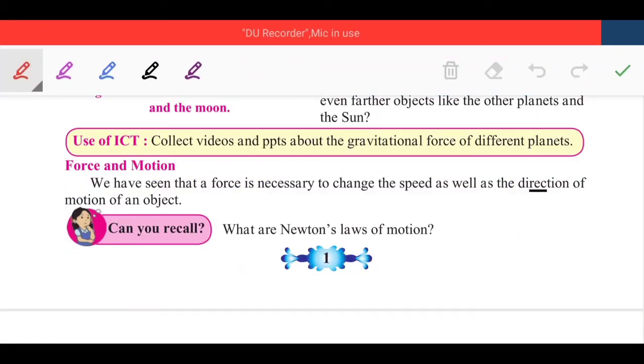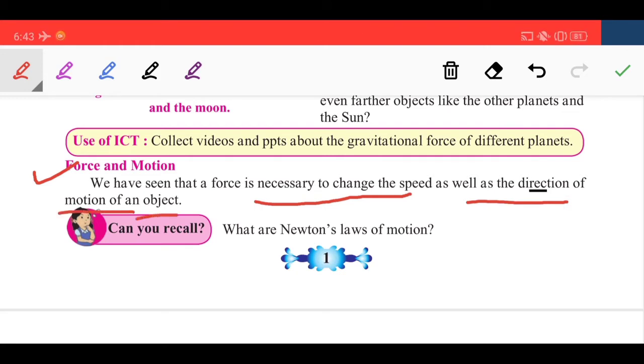Next point, that is force and motion. So what is force and motion? We have seen that force is necessary to change the speed as well as the direction of motion of an object. As you know, in earlier standards also you have seen this concept of force. Why do we require force? To change the speed of any object and to change the direction of motion of that object. If we want to change the direction or the speed of any object which is in motion, then we require force.